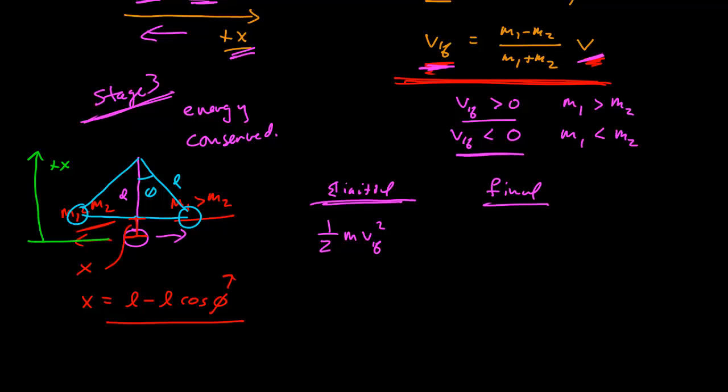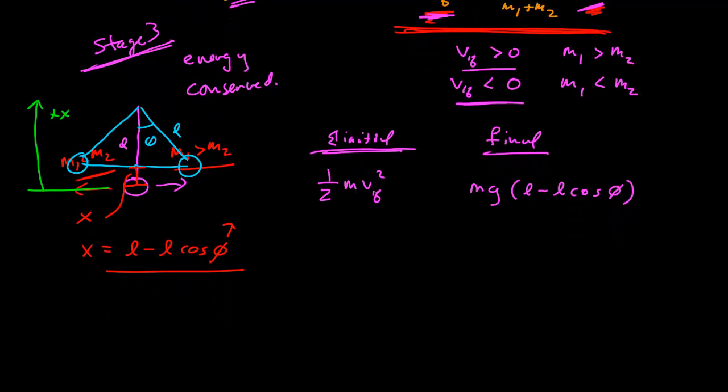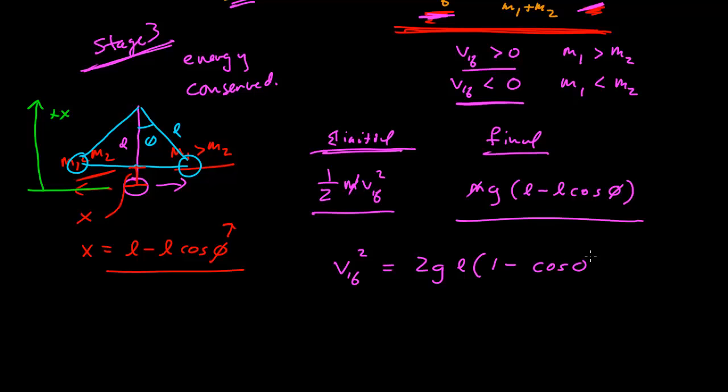So the final potential energy that it has is mg times the height above the lowest point of the swing, which is L minus L cosine phi. Since energy is conserved, this energy is equal to this energy, and our masses cancel just like they did before, and v1 final squared is equal to 2gL times (1 minus cosine phi).